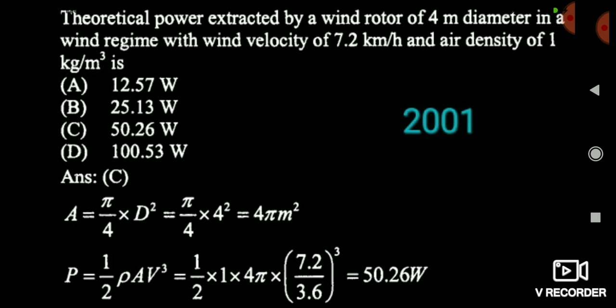So you don't need to consider anything. If efficiency or coefficient of performance is given, then you have to consider only those. If nothing is given about that, then you don't have to worry about it. You simply calculate 1 by 2 into rho into A into V cube. A is the area, rho is given as 1 kg per meter cube, and you put all these values, you get your answer 50.26 watt.